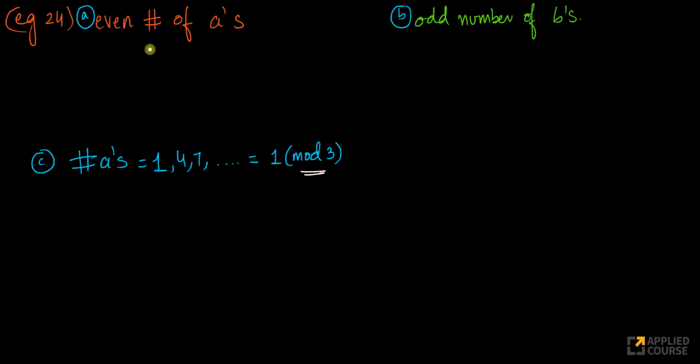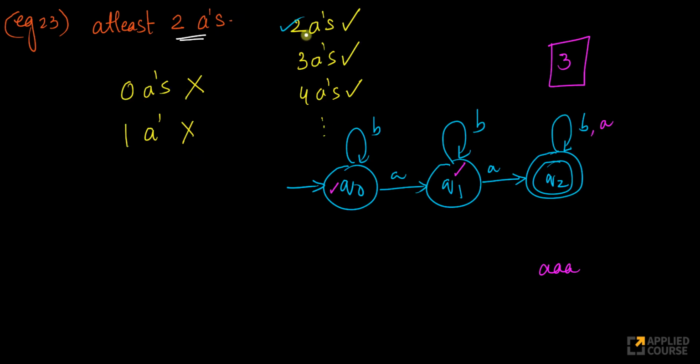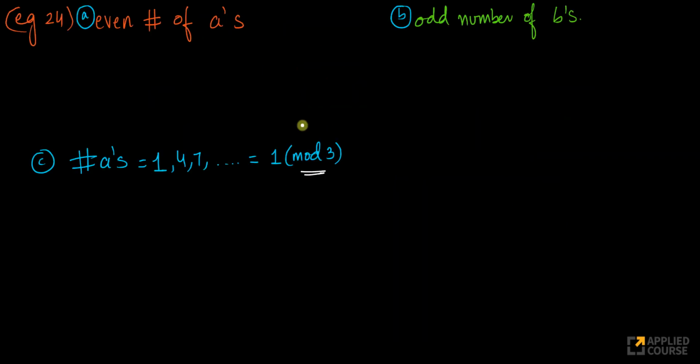Okay, what is even number of A's? Okay, so I have 0 A's. Okay, so what does this mean? Okay, let's write this down. So here, what have we seen? We have seen 2 A's, 3 A's, 4 A's, etc. Here, what do I want? I want 0 A's, 2 A's, 4 A's, 6 A's, 8 A's, so on and so forth. I should accept all of them. Now, how do I solve that problem?